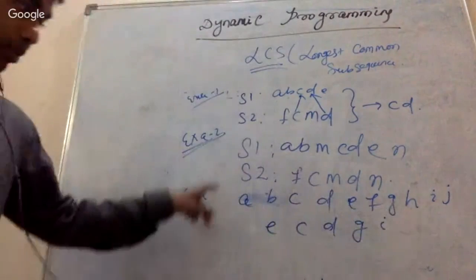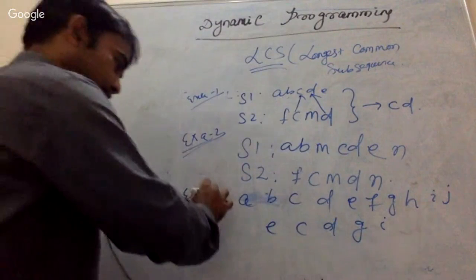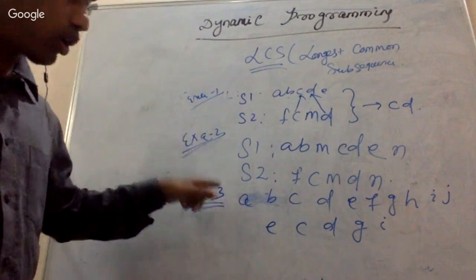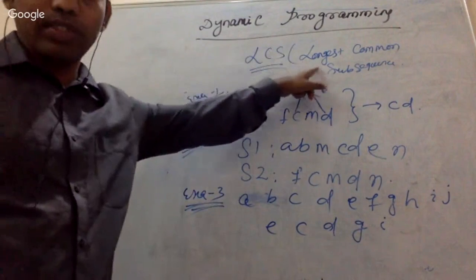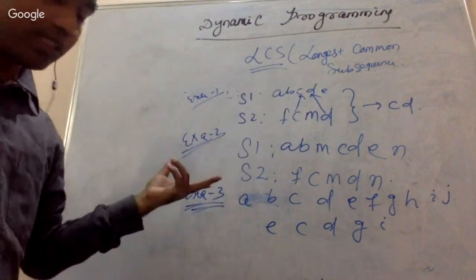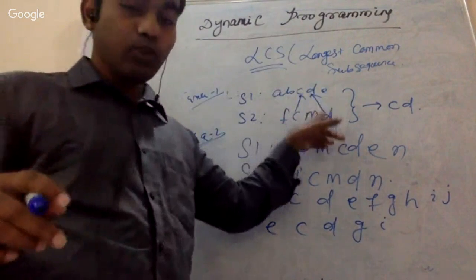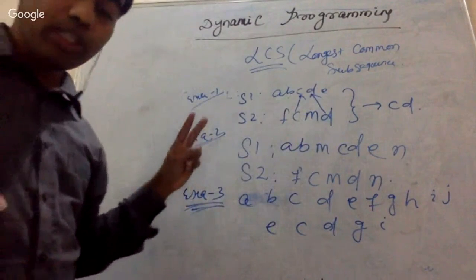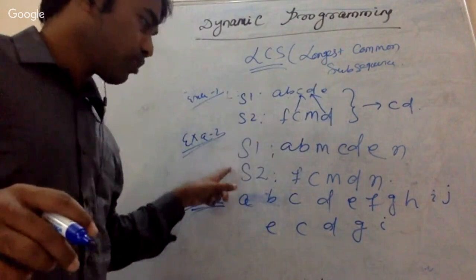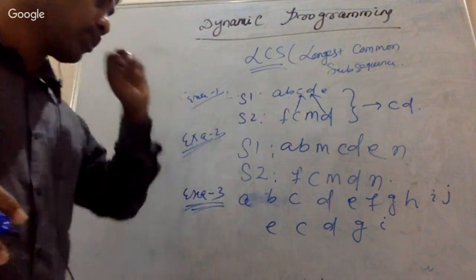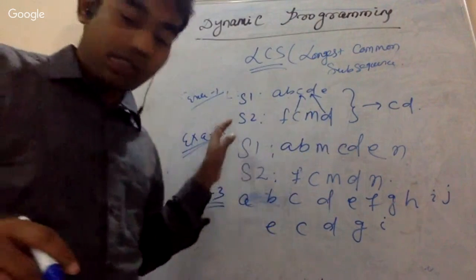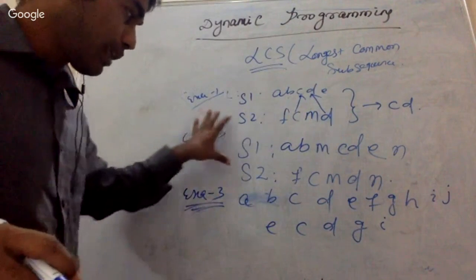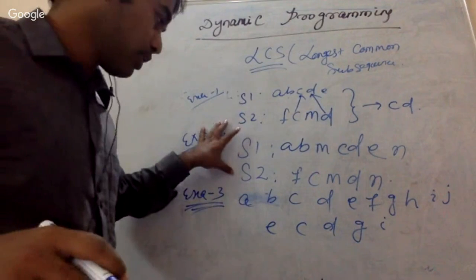Whoever has solved this particular example, just try to find out. My question is, you can find multiple subsequences. Like you can find multiple substrings, as you found that C and D were a substring. Similarly, you can find multiple subsequences. Just solve this and tell me what subsequences are possible. Whoever has solved example 2, go for example 3. I will explain, and you can give your attention.